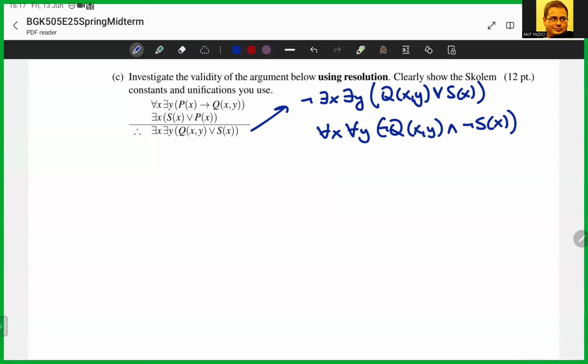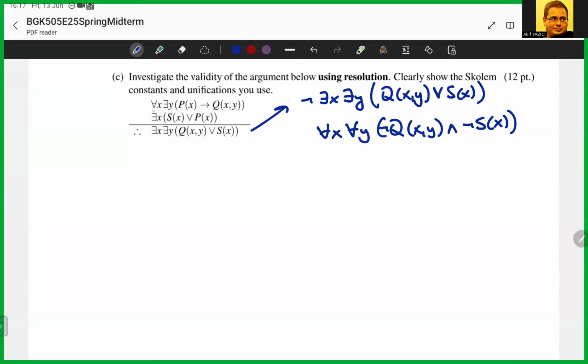Okay, so my premises are going to be including this final statement. Now, I will get rid of the quantifiers. And remember, if you have a universal quantifier, just get rid of it. And if you have an existential quantifier, introduce a Skolem variable, or rather a Skolem constant.